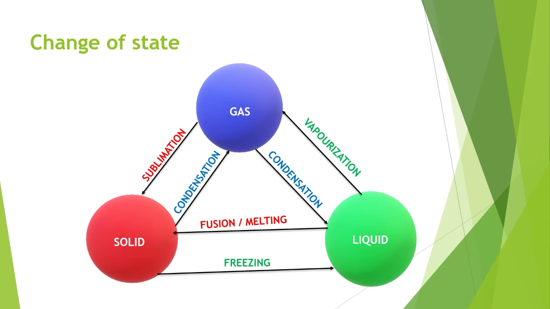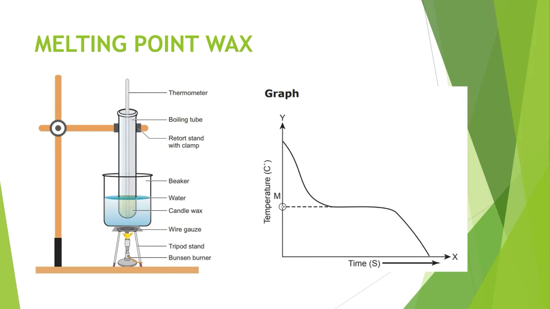So next we should know the melting point of wax. That means we are going to see about an experimental setup. Its principle is that the melting point of a solid is the constant temperature at which a solid is converted into liquid at normal temperature. Here we are considering the experimental setup. There a thermometer is placed and a boiling tube is also there. It stands with a lamp.